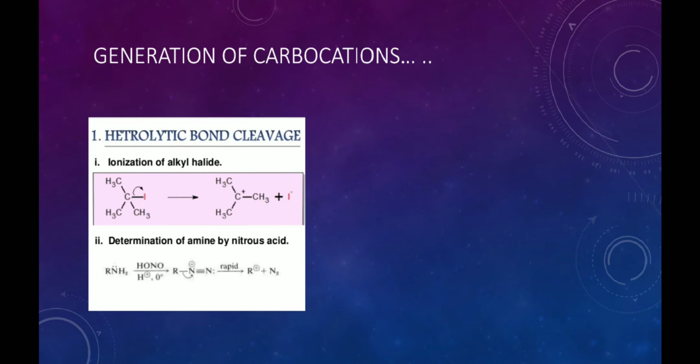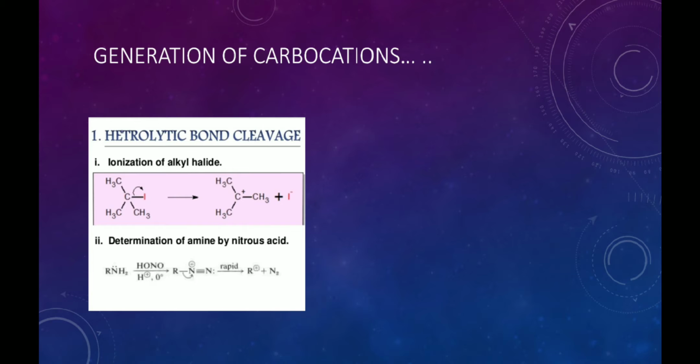The first one is heterolytic bond cleavage, in which the ionization of the alkyl halide. The carbon atom which is directly bonded to the halogen atom undergoes heterolytic bond fission, in which the carbon atom loses its electron to produce a carbocation.